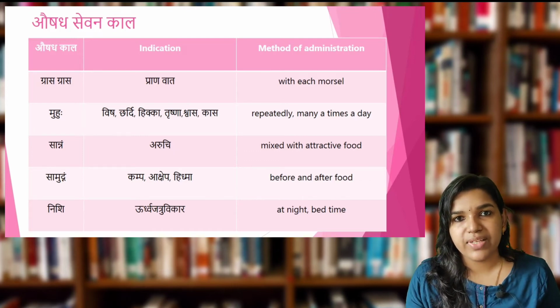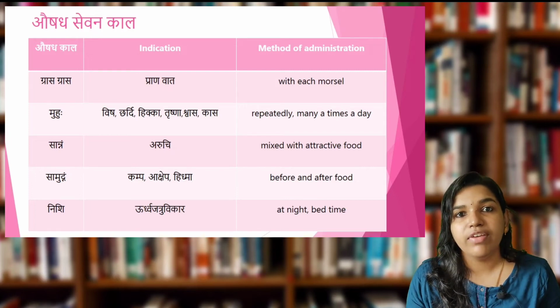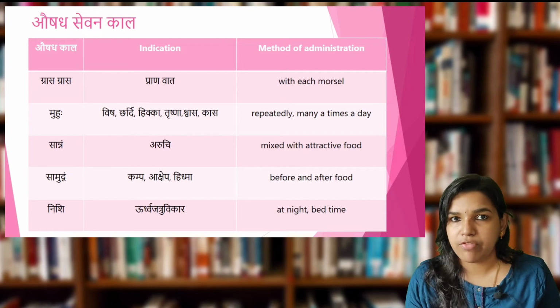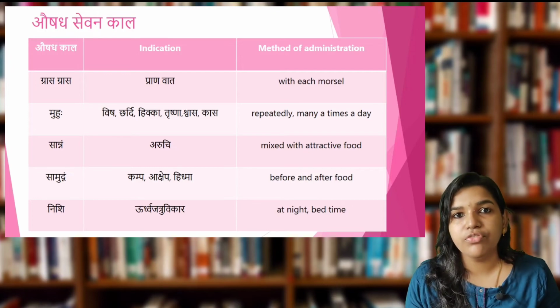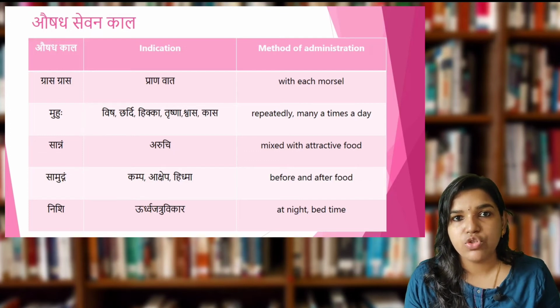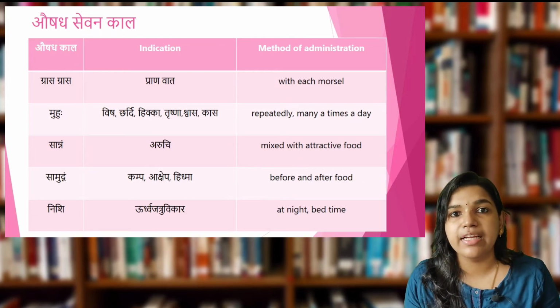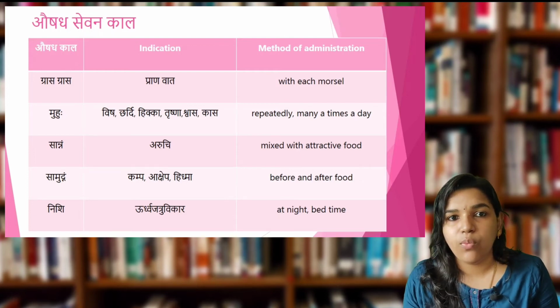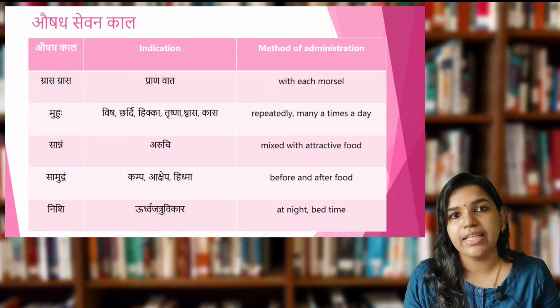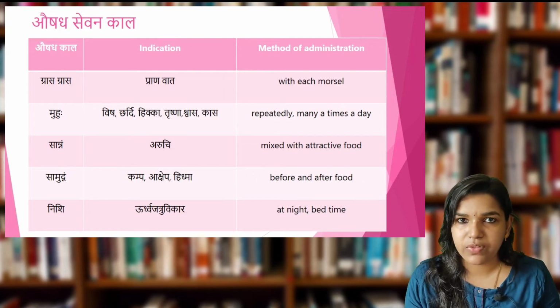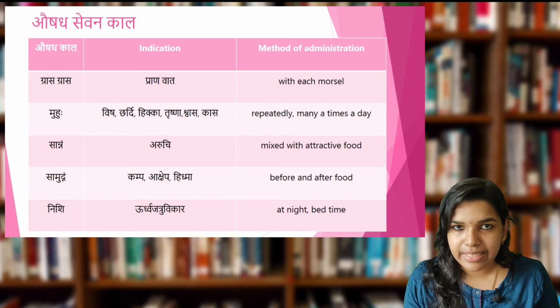Muhurmuhu. So in such different conditions like Visha, Chardi, Hikka, Shwasa and all, we have to administer the medicine muhurmuhu. That is, frequently we have to administer the medicine, not in a full quantity, or the dose will be there. That dose we have to give in different divided doses. That is, if we have to give 10 grams of medicine, we have to divide that 10 grams in one day. That is, frequently that patient has to take that medicine. So these conditions will be getting relieved.